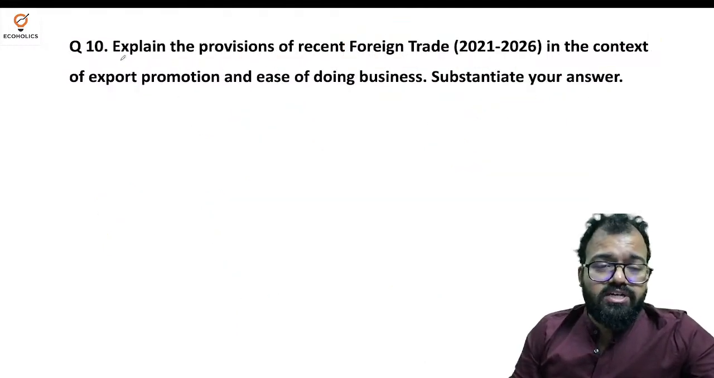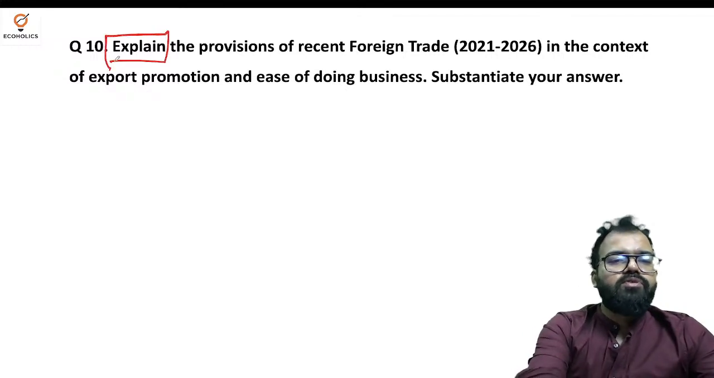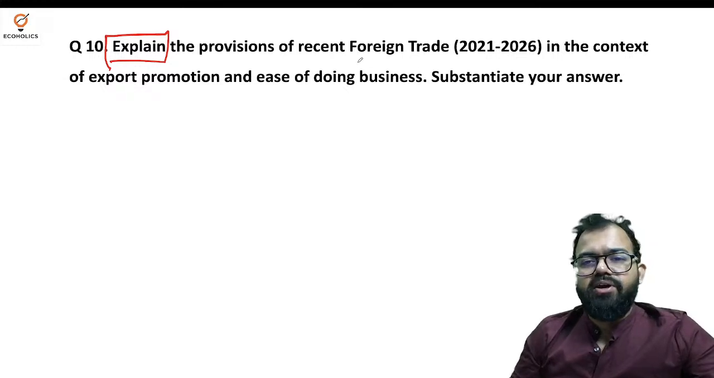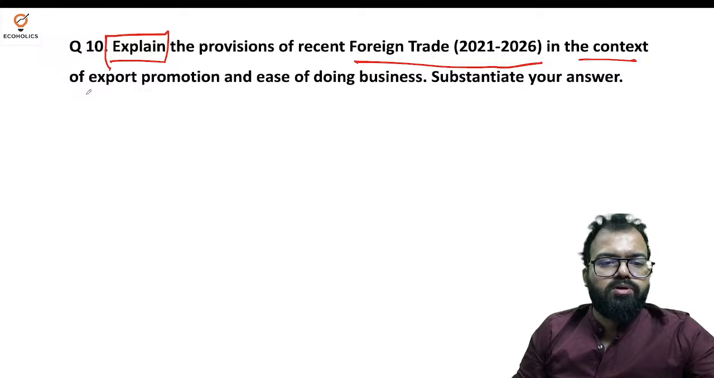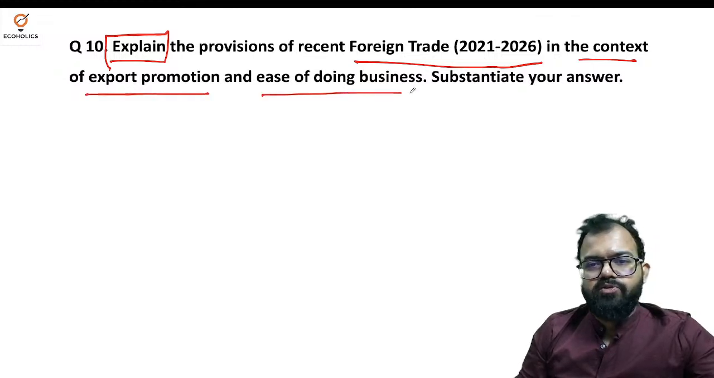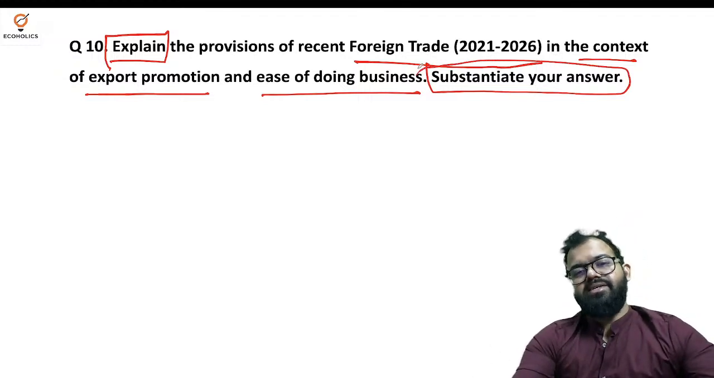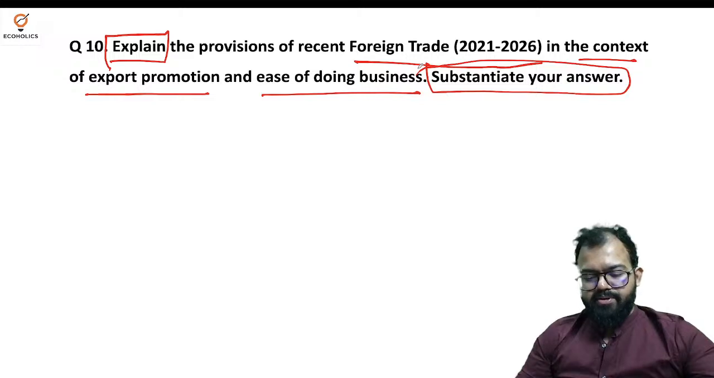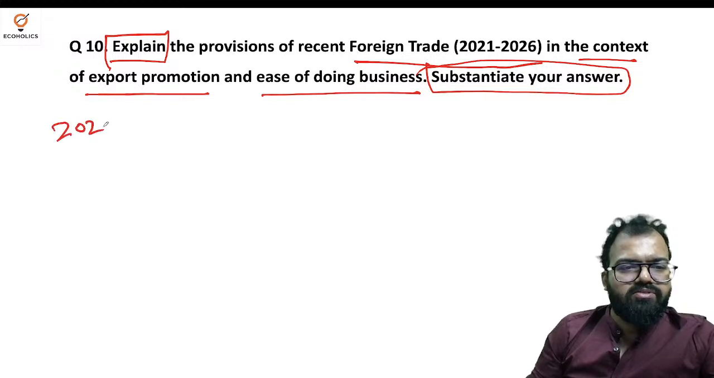Next is question number 10. Explain the provisions of recent foreign trade policy in the context of export promotion and ease of doing business. Substantiate your answer. It means you have to give a lot of evidence so that it can help. Okay. Now explain the provisions of the recent foreign trade policy of 2021 to 2026.